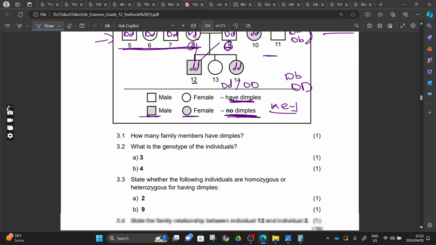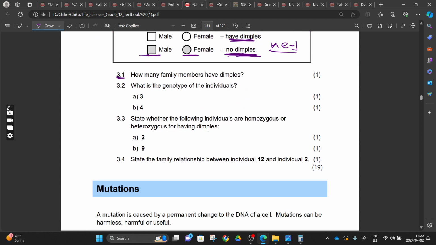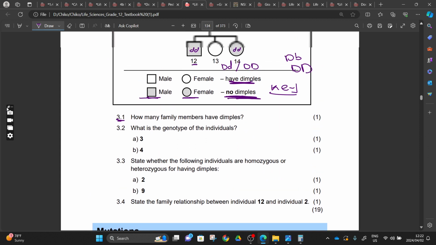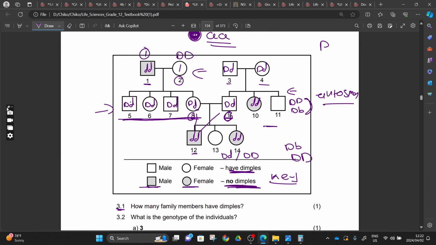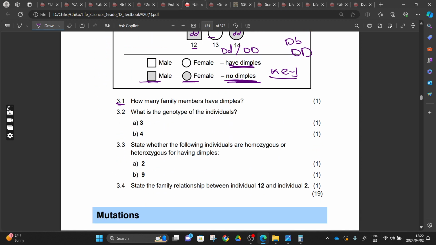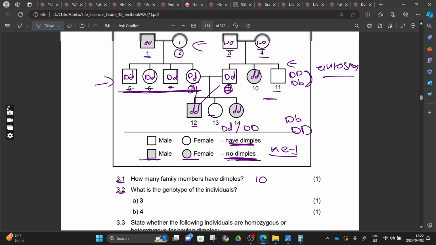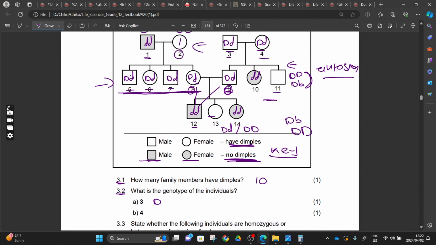So let's move on to our question. 3.1, how many family members have dimples? All of them. How many do they have dimples? We have number 1, number 2, number 3, number 4, number 5, number 6, number 7, number 8, number 9, number 10. 10 of them, right? And then 3.2, what is the genotype of the individuals? Number 3, the genotype of individual number 3. Where is number 3? Number 3 will be capital letter D, small letter d, and then number 4, capital letter D, small letter d. We have done it again there.